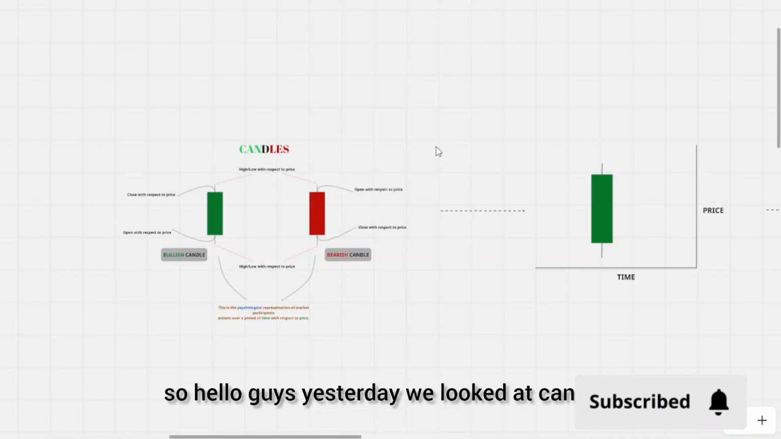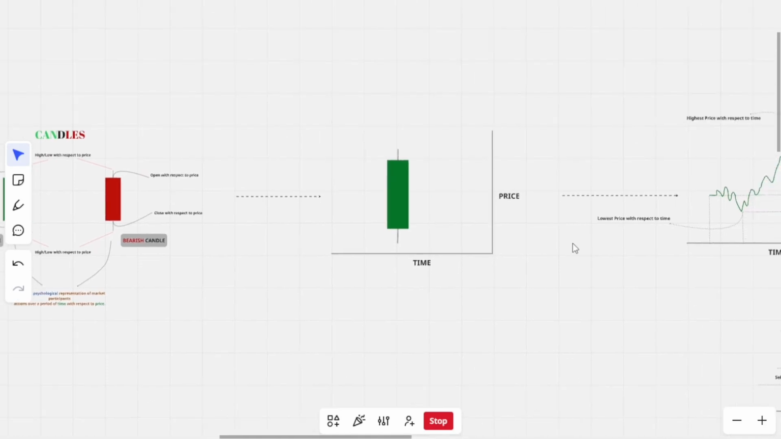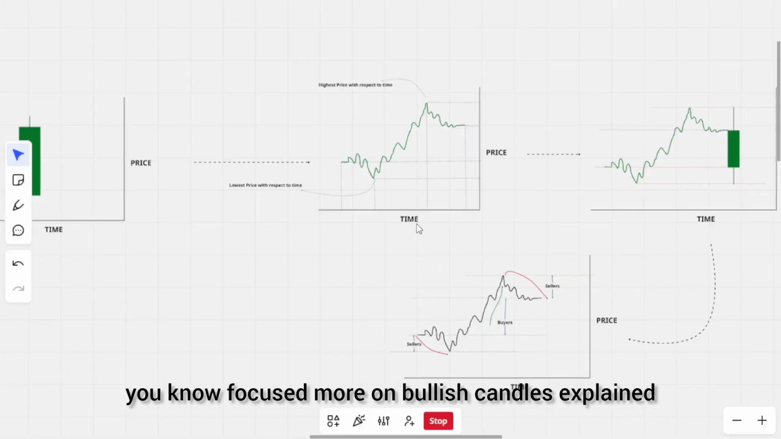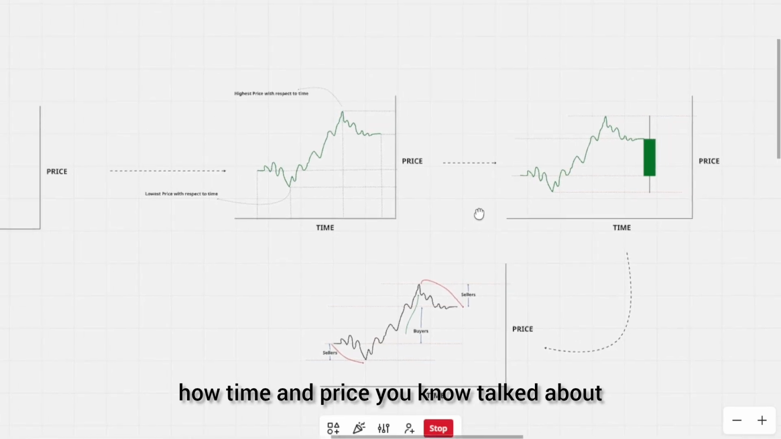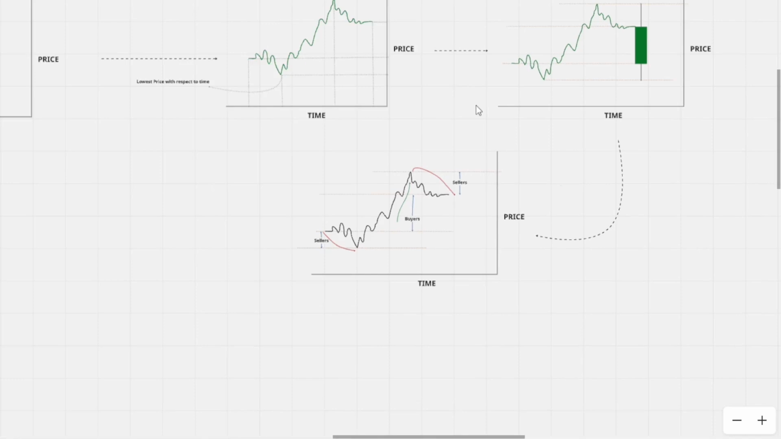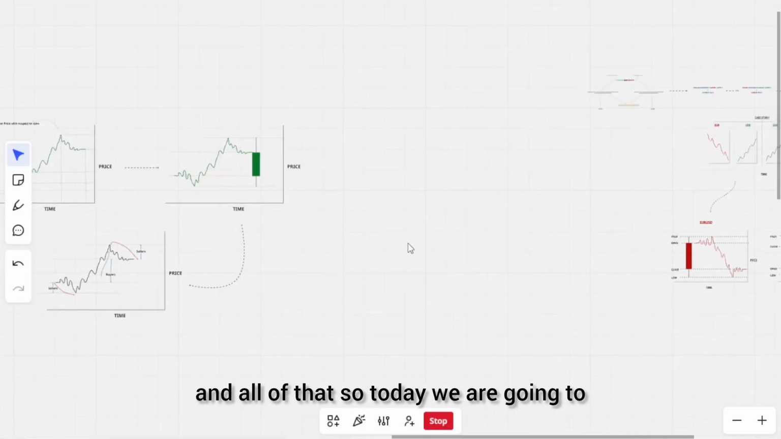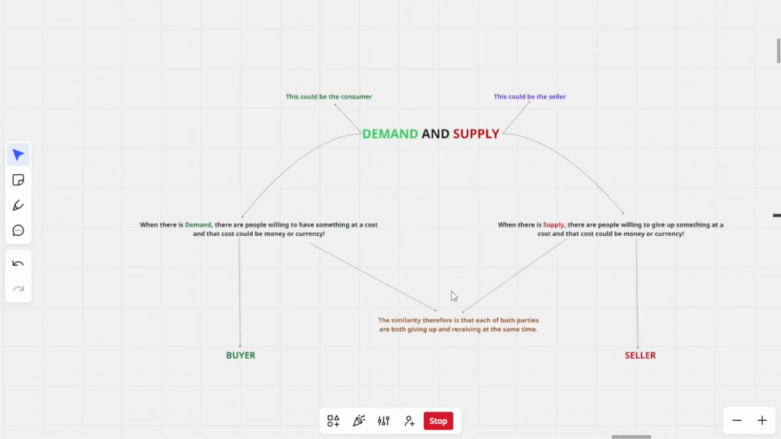So hello guys, yesterday we looked at candles and explained several things, focusing more on the bullish candle, explained how time and price, talked about supply and demand and all of that. So today we're going to look at supply and demand.